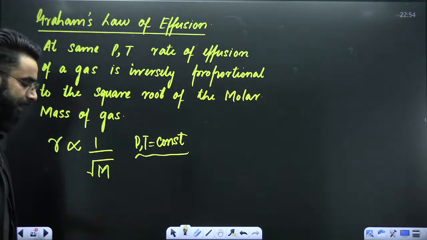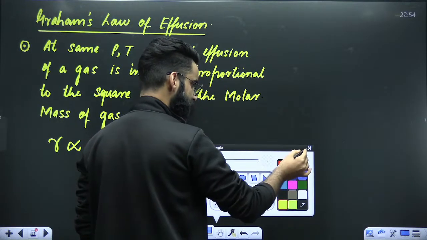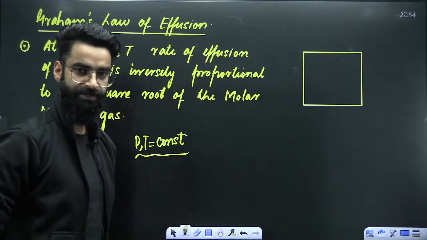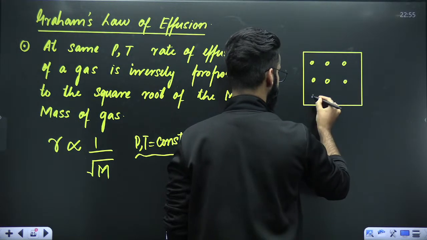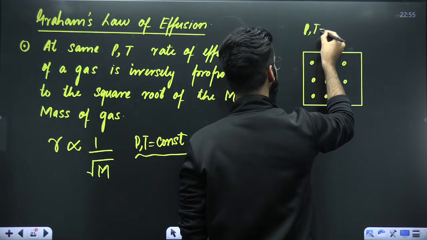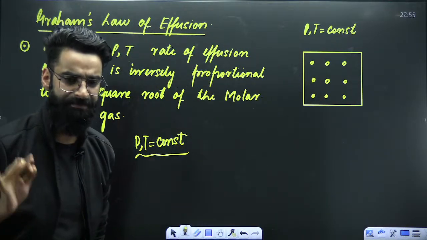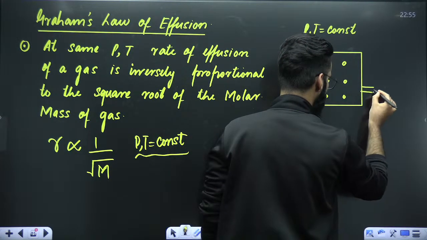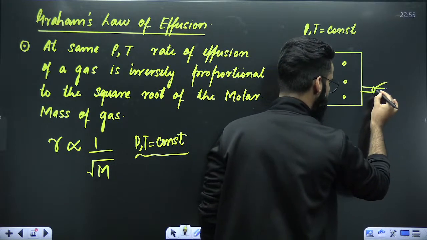So let's try to understand what it exactly means. See guys, imagine that this is the container which you have. For example, these are the gas molecules present inside the container. I'm assuming that the gas inside the container is kept at constant pressure and temperature. Now, my dear students, if you create a hole here, this is the hole which got created. Perfect. Now, through this particular hole, what is going to come?